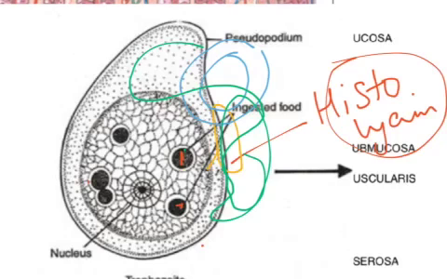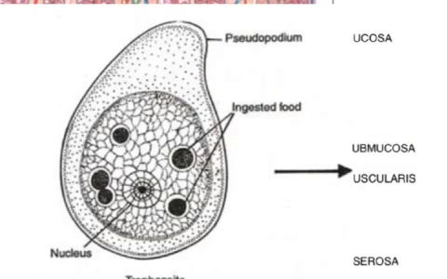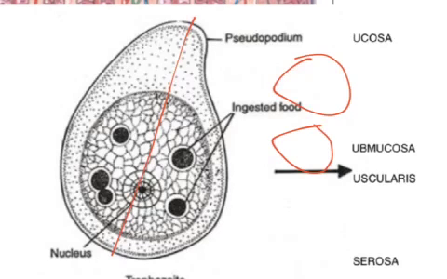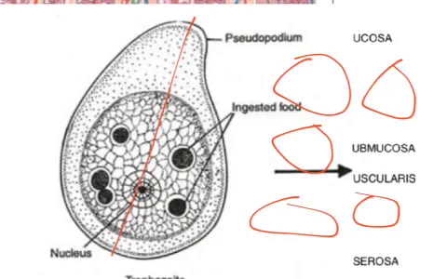The trophozoite stages will go for asexual reproduction, what we say binary fission. In the form of binary fission, the trophozoite stages divide into many smaller individuals.